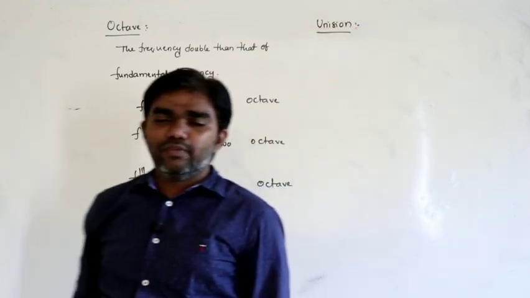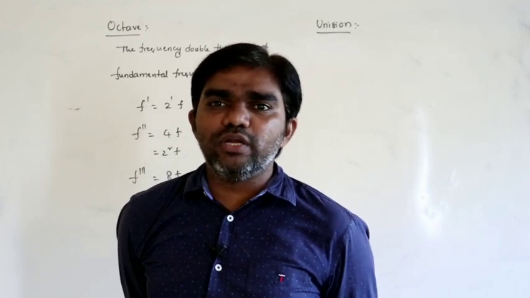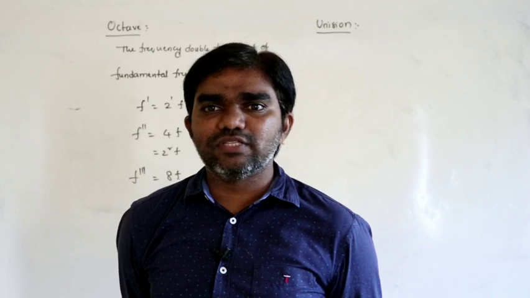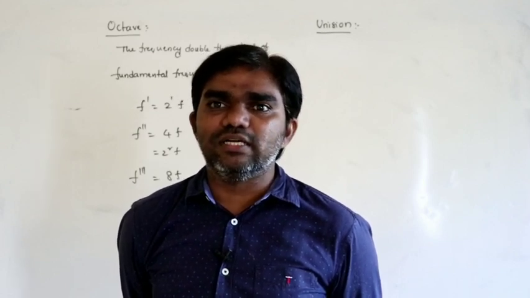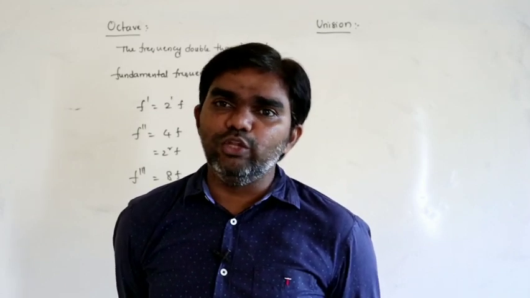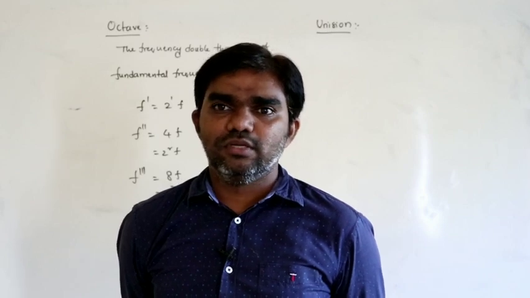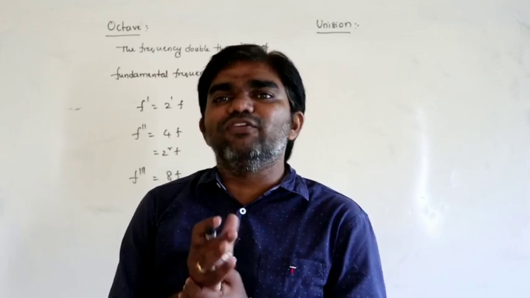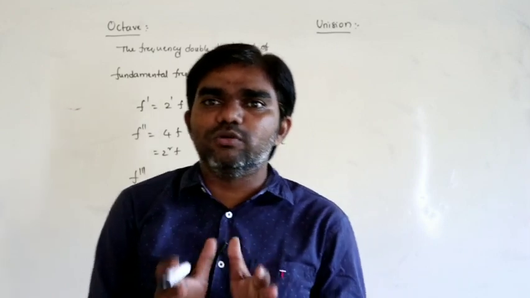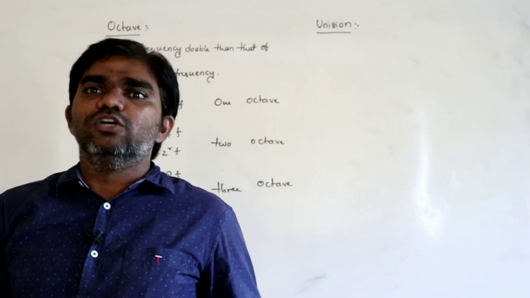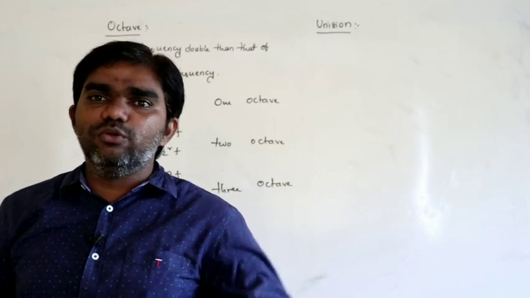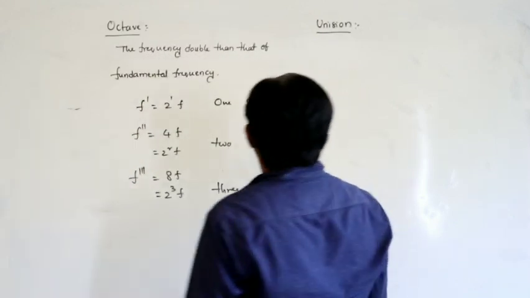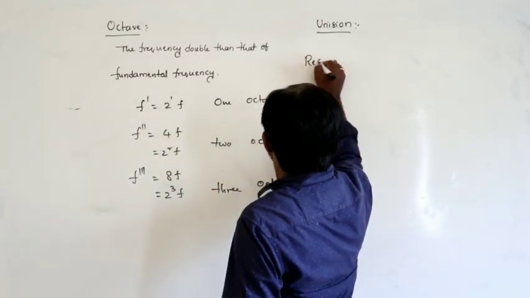Unison means if the two bodies are vibrating with same frequency, then we can say that those two bodies are said to be in unison. So if the two bodies vibrating with same frequency, or the frequency of the two bodies must be same, then we can say that those two bodies must be in unison. That is the situation. Next, last one is resonance.